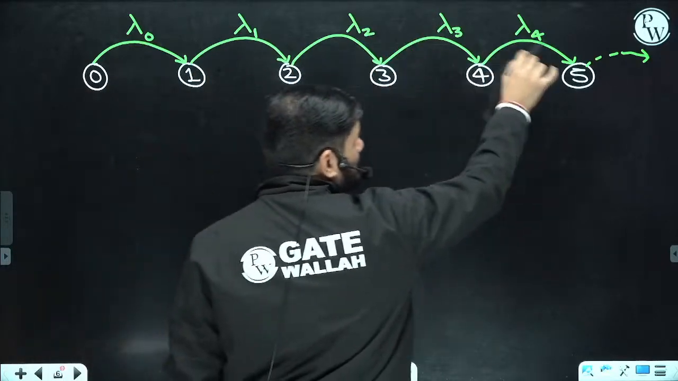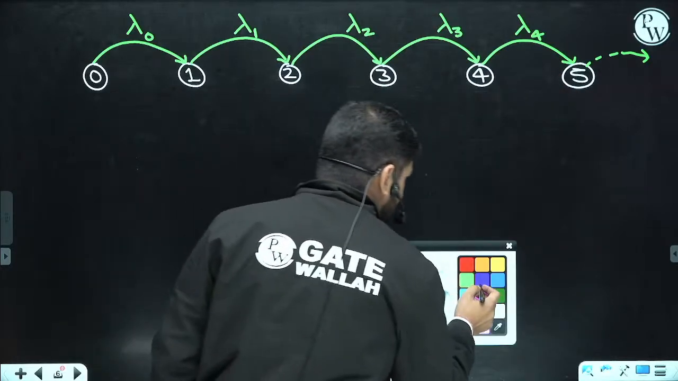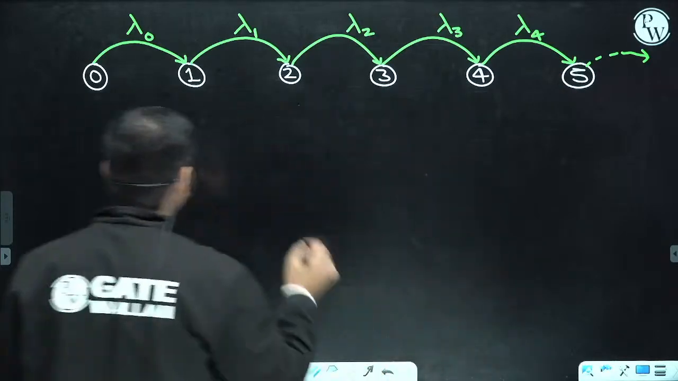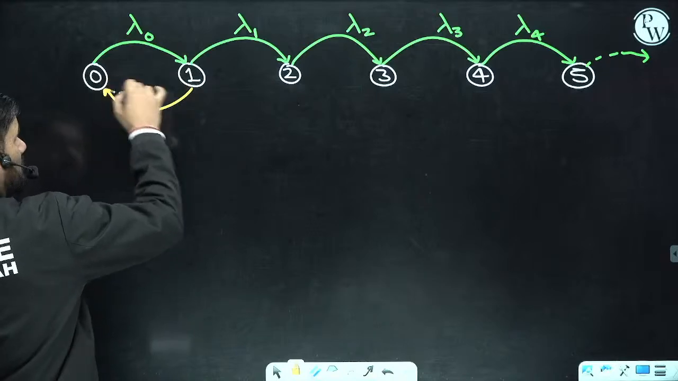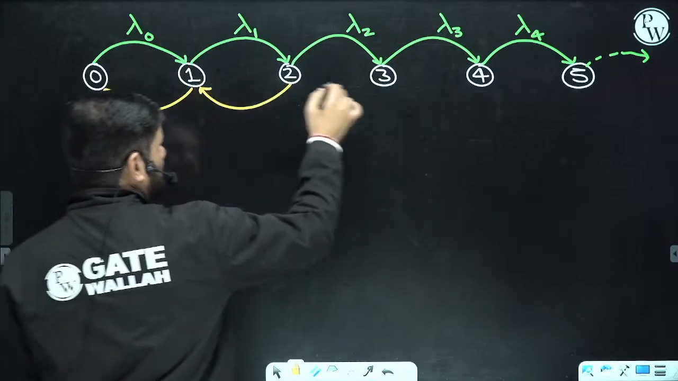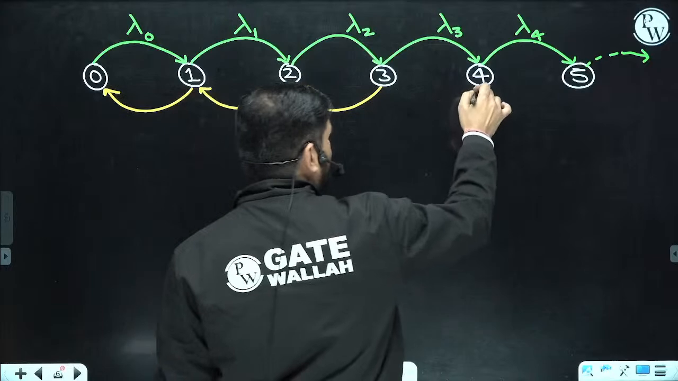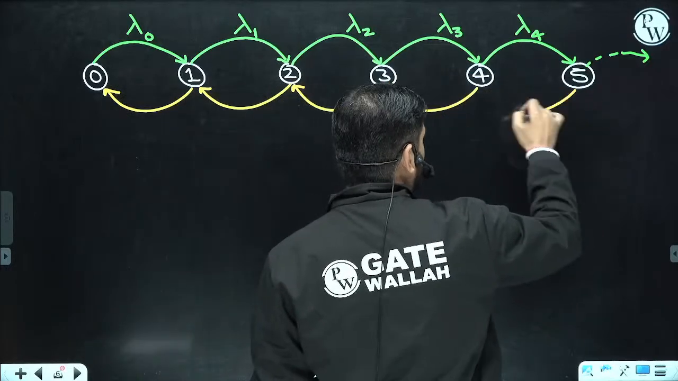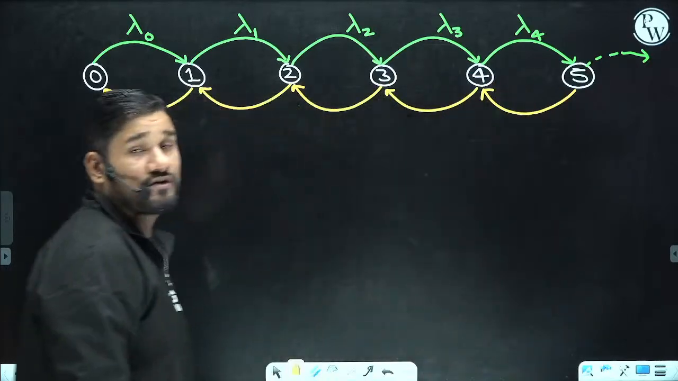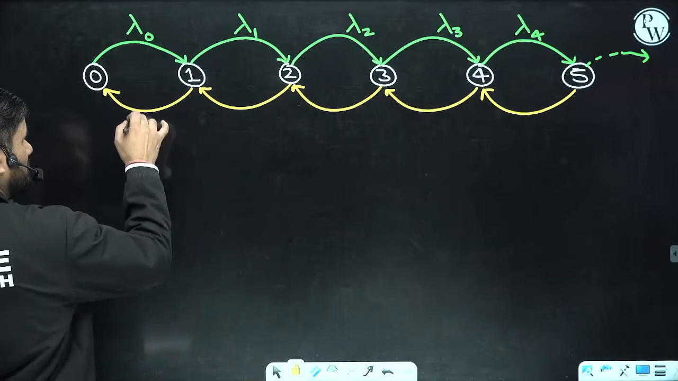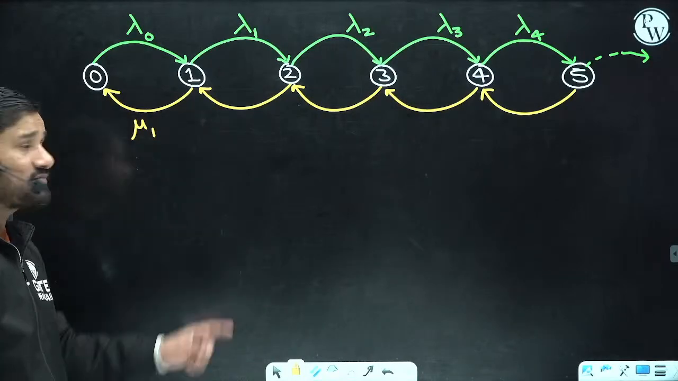More people are coming into the system. But when services are being completed, the number of people in the system is going to decrease. So you can say this is mu1.